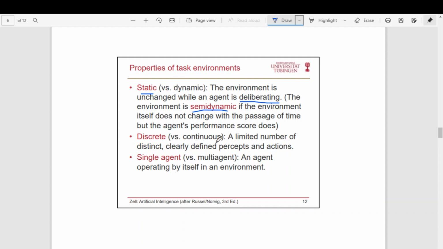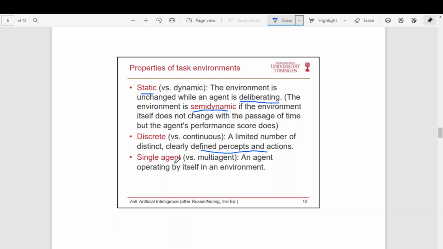Discrete versus continuous means the limited number of distinct, clearly defined percepts and actions. This is with respect to the type of actions the agent can take. What are the different types of actions the agent can take? Is it a well defined, discrete set of actions, or is there no definition on the number of actions it can take? So that is called either discrete or continuous.